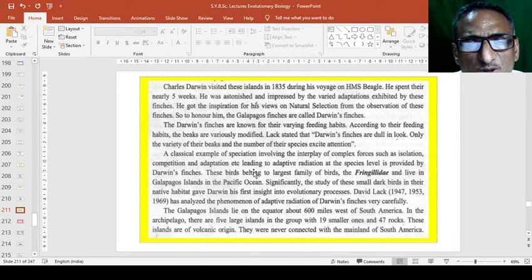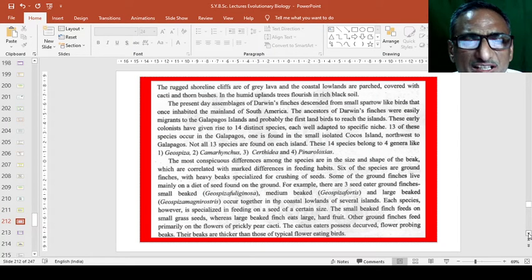A classical example of speciation involving the interplay of complex forces such as isolation, competition, and adaptation, etc., leading to adaptive radiation at the species level is provided by Darwin's finches. These birds belong to the largest family Fringillidae and live in the Galapagos Islands in the Pacific Ocean. He studied so many birds in that particular island and their adaptive radiation was reported.